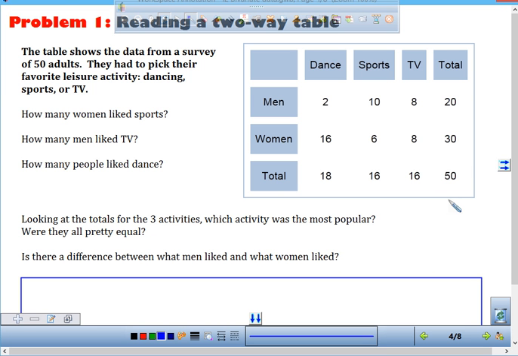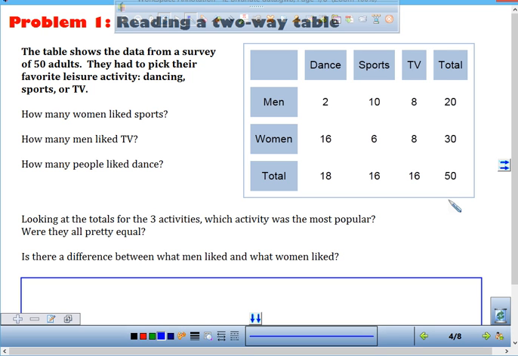It says the table shows data from a survey of 50 adults. They had to pick their favorite leisure activity between the three activities that were presented: dancing, sports, or TV. And then I asked gender, men or women. And there's my results. I already made the table for you. You're going to answer the questions now.